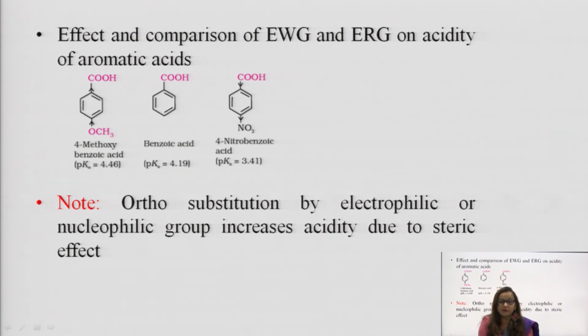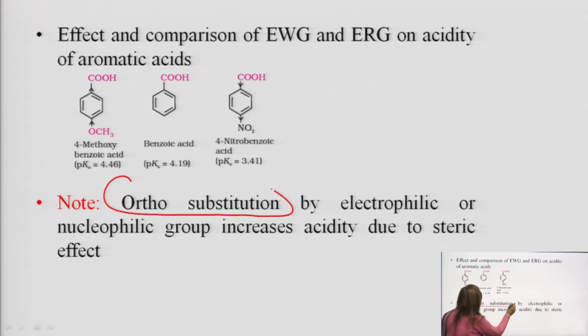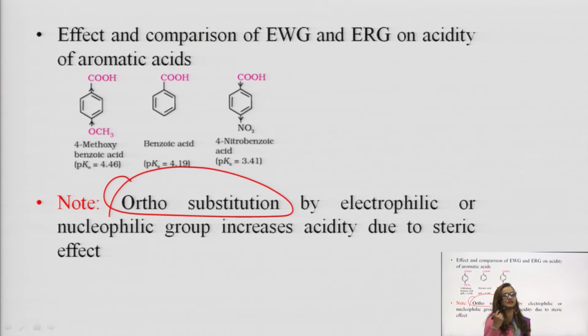And one very important and very interesting point is that if any electron donating or electron withdrawing group comes and attaches itself to the ortho position, then it will always increase the acidity because of the steric effect.